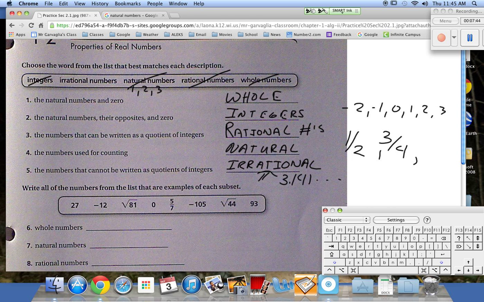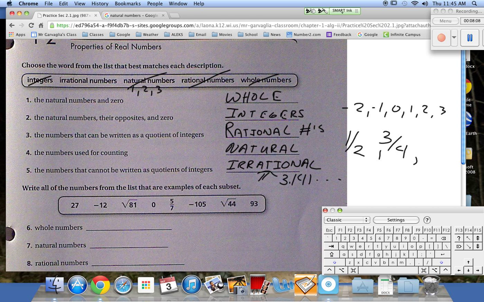It keeps on going. It never ends. That's an irrational number. What would be another irrational number? Anything that keeps on going and never repeats. Anything that has a decimal that keeps on going and never repeats.